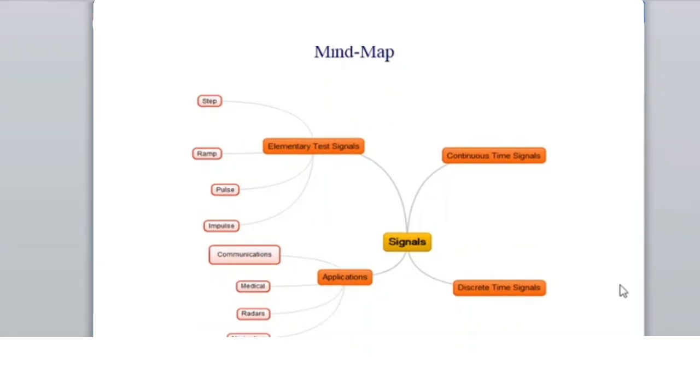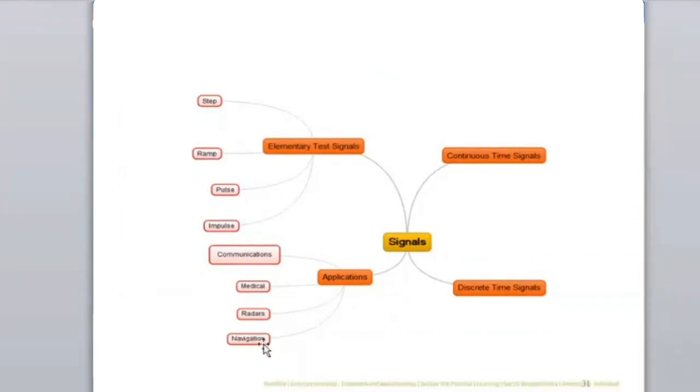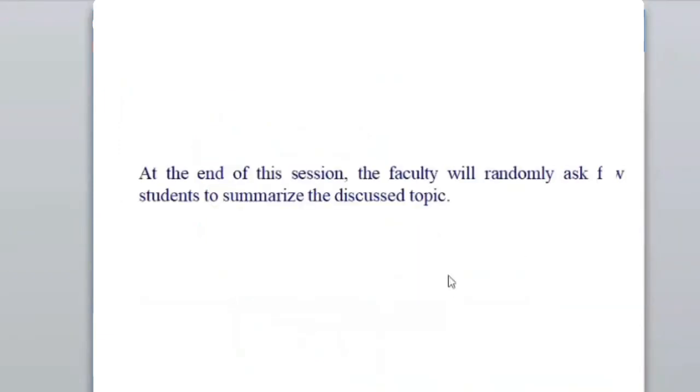Navigation means a path is required, and if the path is based upon GPS, the coordinates are based upon GPS coordinates. If I say the Trajam coordinate is X and the Vizag coordinate is Y, if I fix the coordinates, I can accordingly navigate. So generally that is called GPS navigation, which people use for various autonomous navigation. If you want to use some kind of unmanned aircraft or drones, you can do it. Just feed the GPS locations where you want to go and it will navigate autonomously. So there also signal processing is very useful.